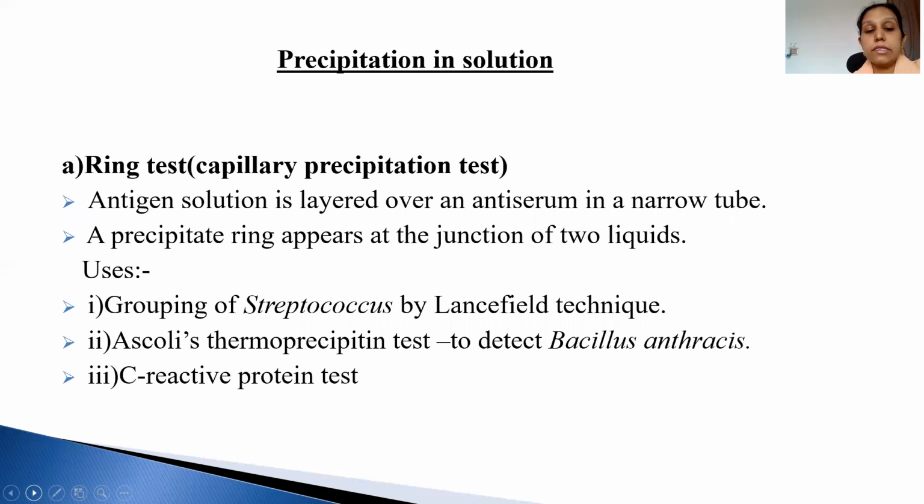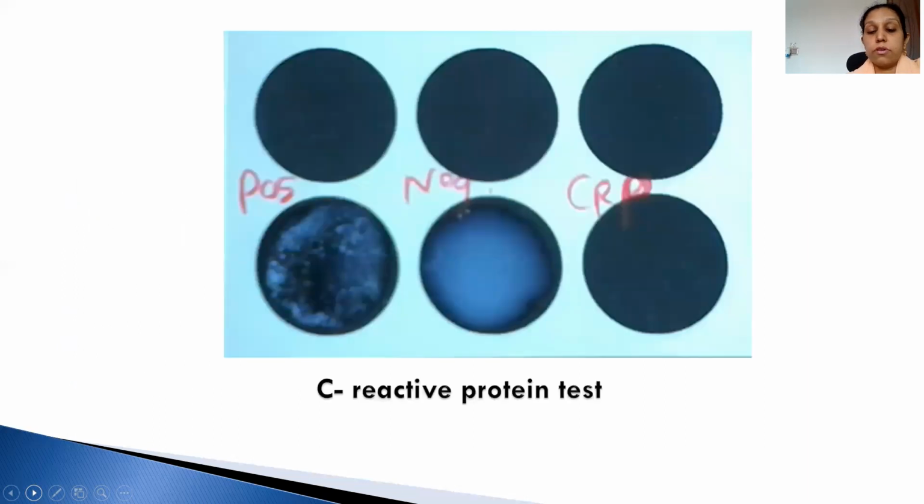Now, what is a ring test? This is done in a capillary tube, and it is helpful in grouping of Streptococcus, E. coli precipitation, and also in CRP.